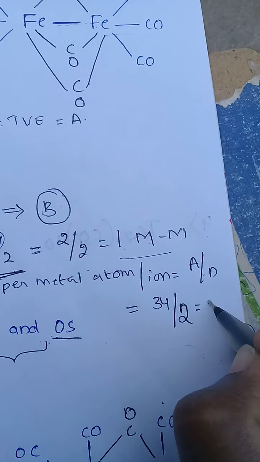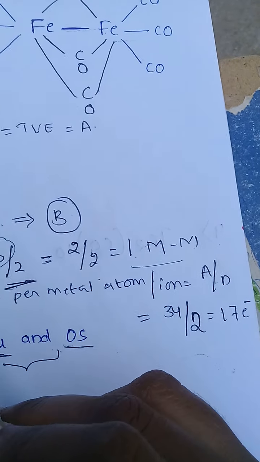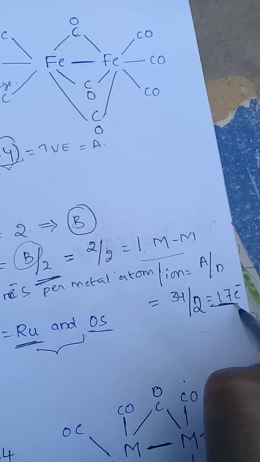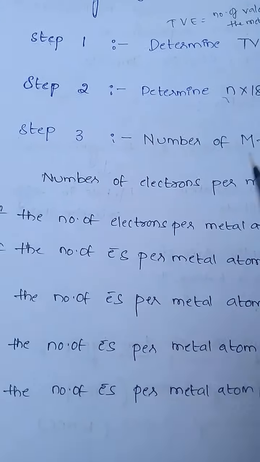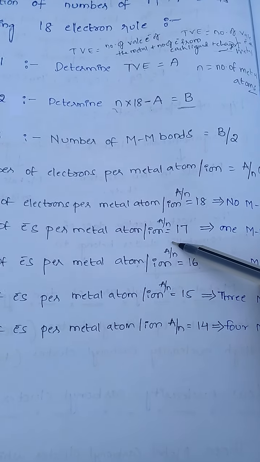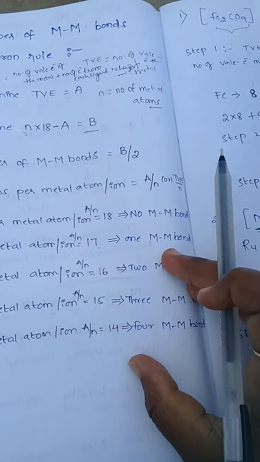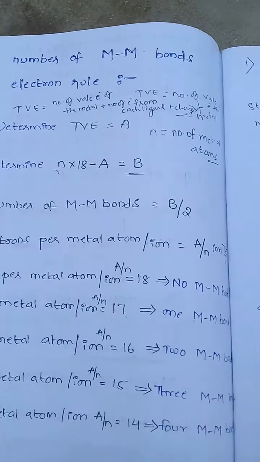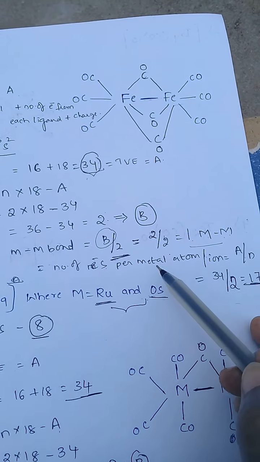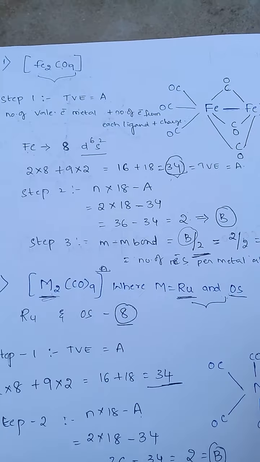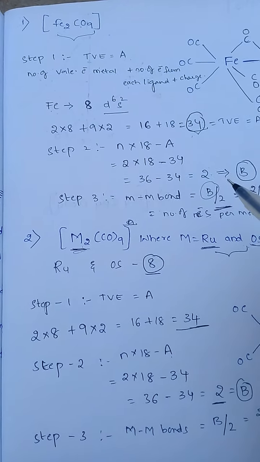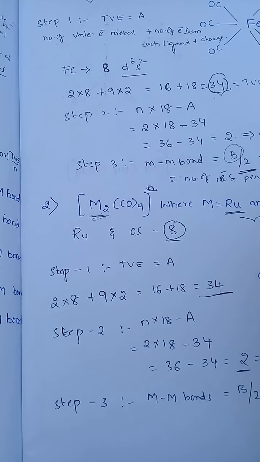So number of electrons per metal atom or ion equal to 17. 17 means, as already discussed, if the number of electrons per metal atom or ion, A by N, equal to 17 electrons, one metal-metal bond is present. So here only one metal-metal bond is present. So this is the main procedure to find metal-metal bonds for low nuclearity carbonyl clusters only.